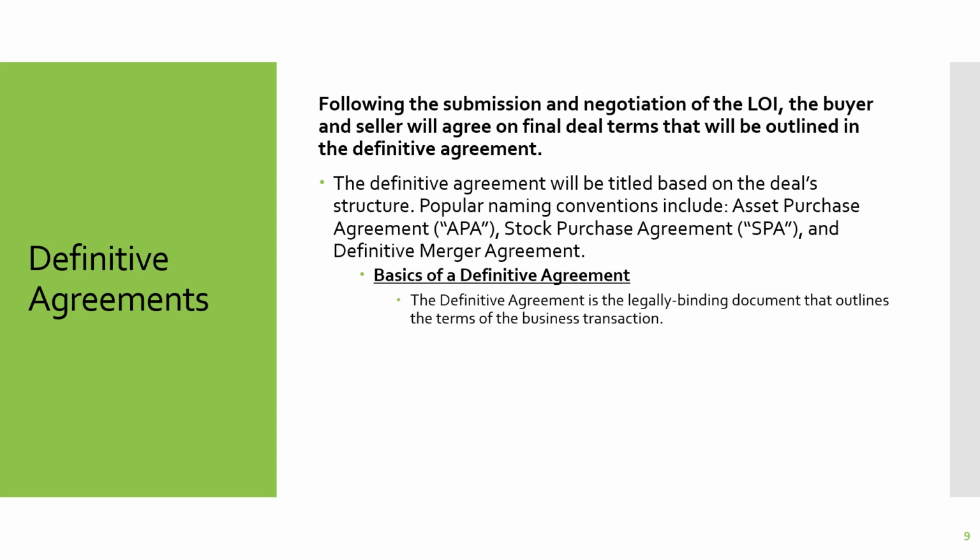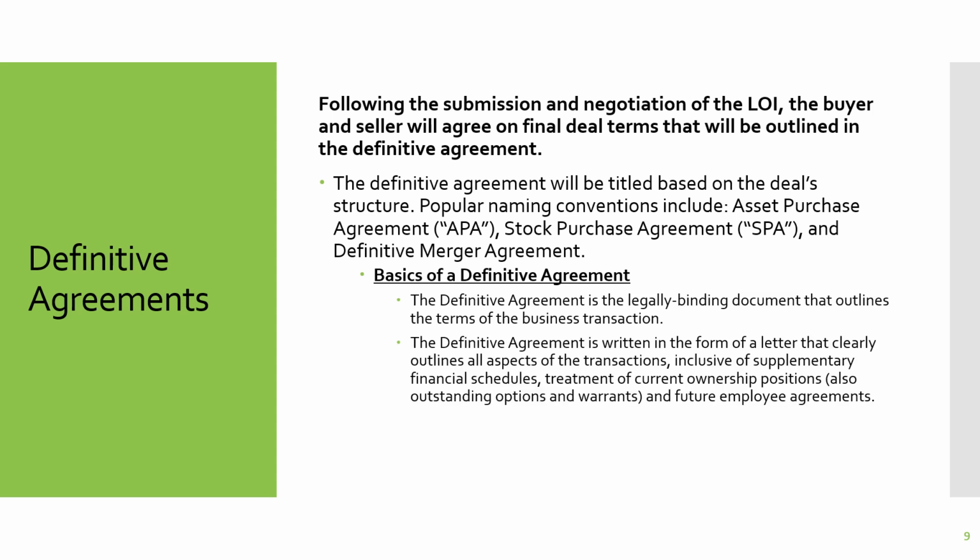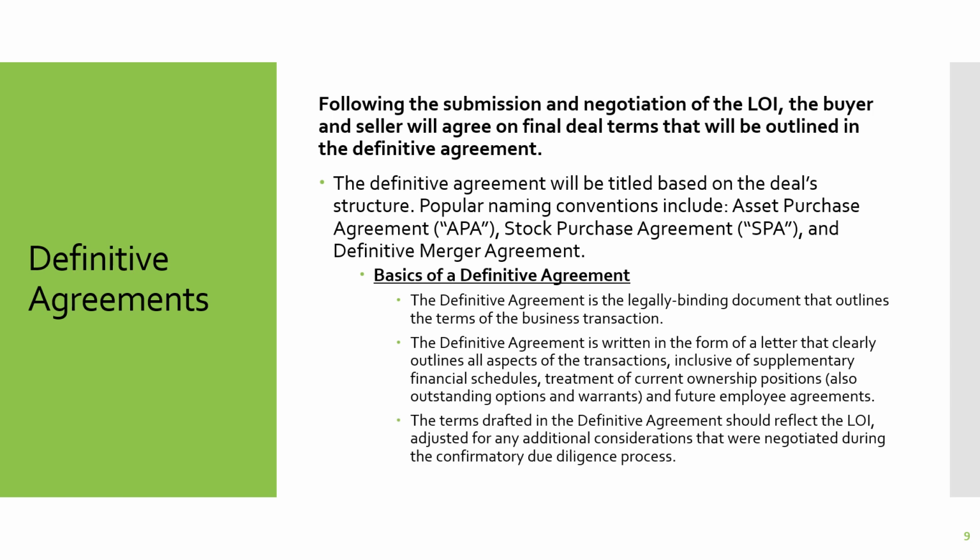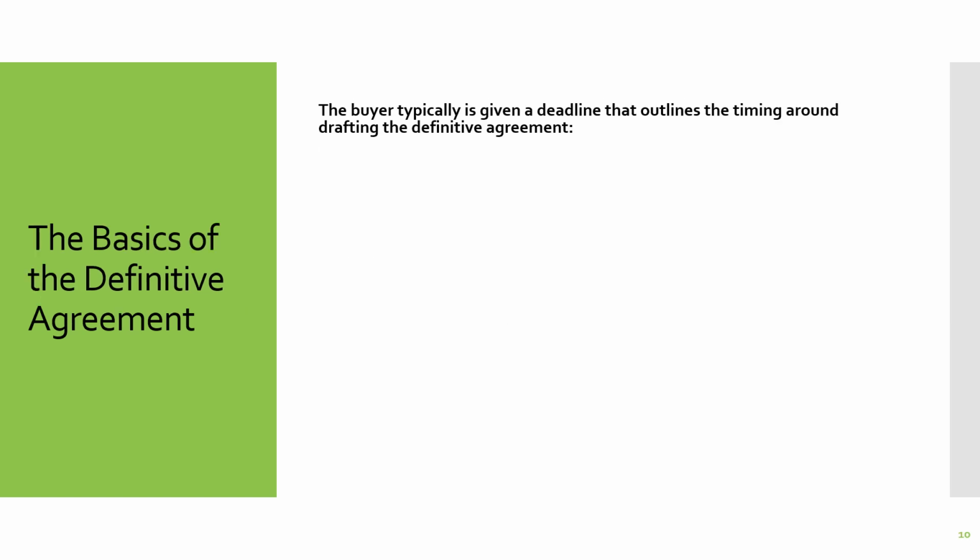The agreement is a legally binding document that outlines the terms of the business transaction. The definitive agreement is written in the form of a letter that clearly outlines all aspects of the transaction, inclusive of supplementary financial schedules, treatment of current ownership positions, also outstanding options and warrants, and the future employment agreements. The terms drafted in the definitive agreement should reflect the LOI, adjusted for any additional considerations that were negotiated during confirmatory due diligence.